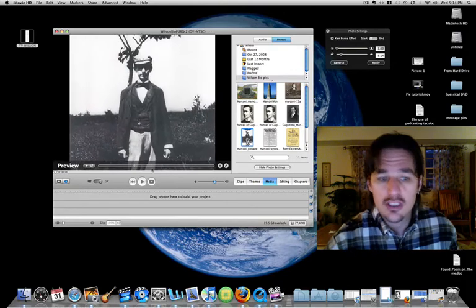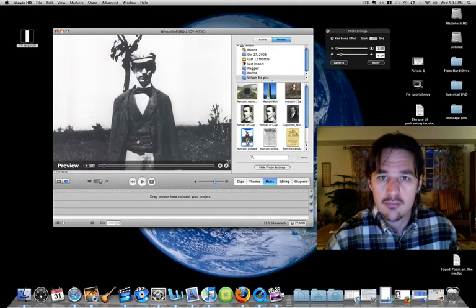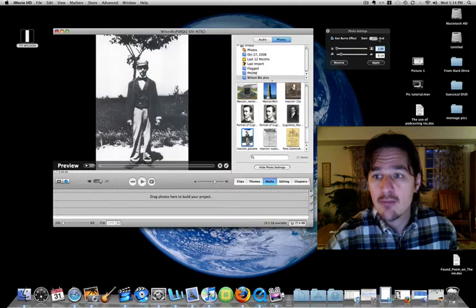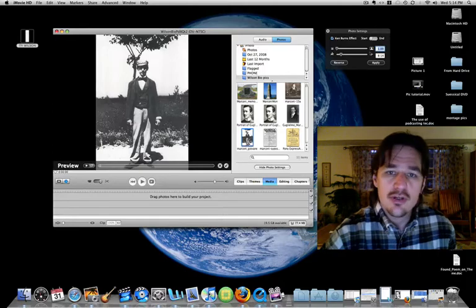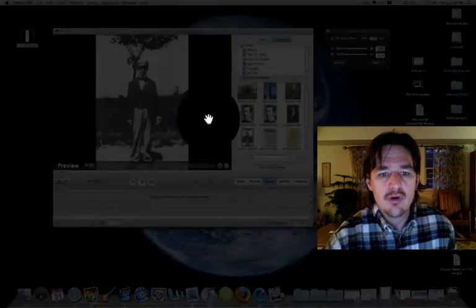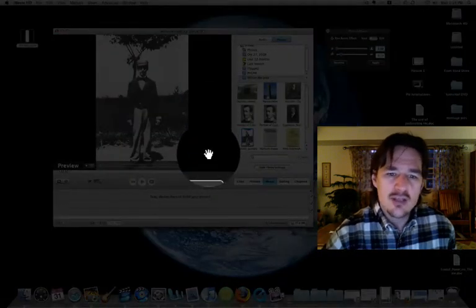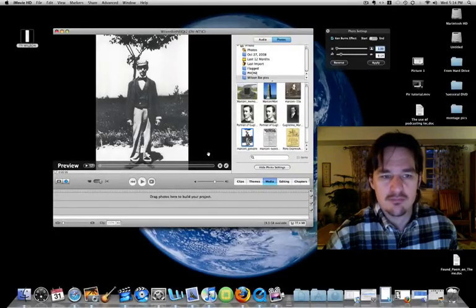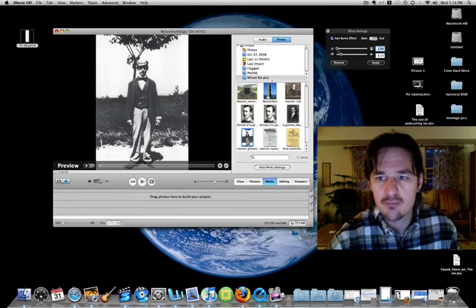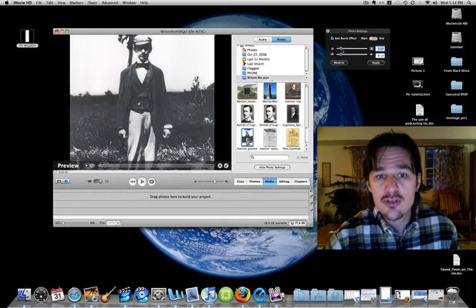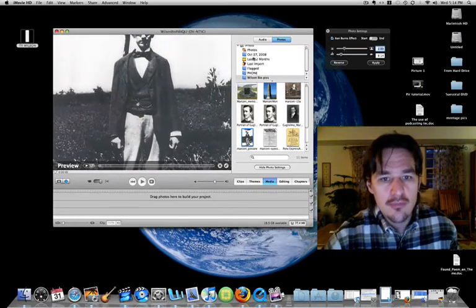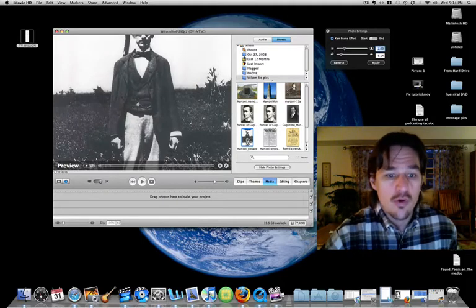I'm going to adjust it a little bit. I'm going to click preview so it stops zooming in and out. I set my start point and my end point up here. So I'm going to click on start, and that looks pretty good. But these big black borders, if at all possible, I don't want big black places on my screen. I don't want to have big areas of nothing. So I'm going to zoom in, and I'm going to set my start point where there's no black borders.